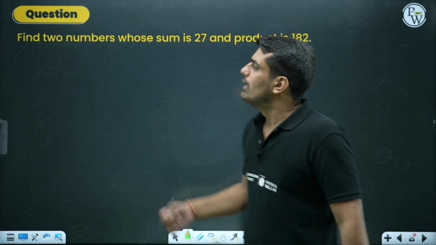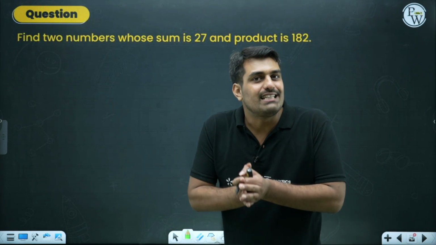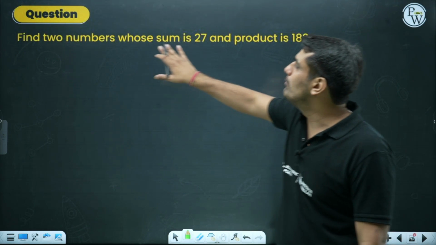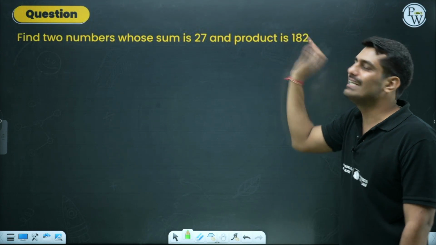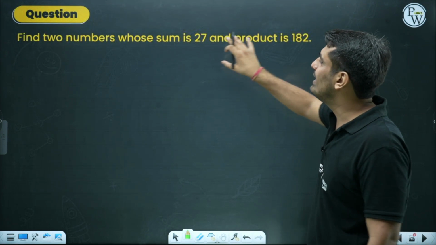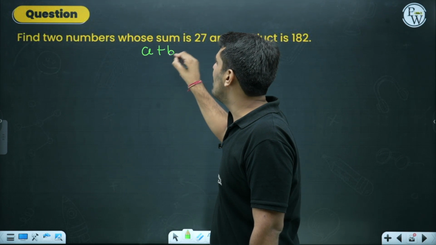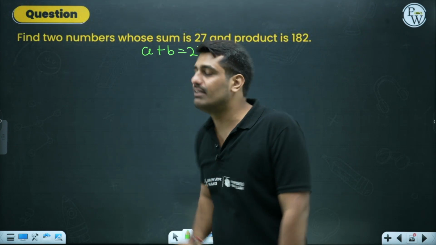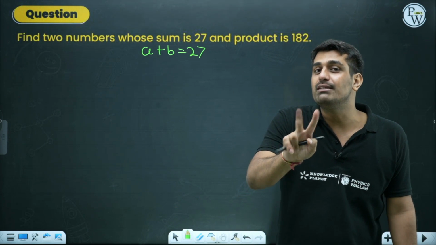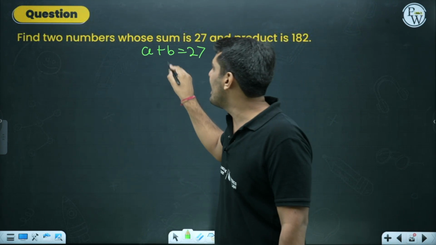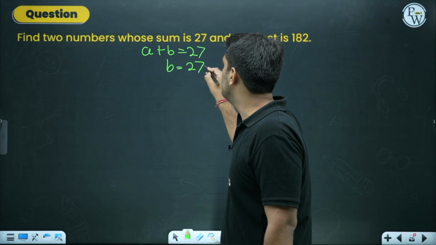Next one. This time involving numbers. Find two numbers whose sum is 27 and whose product is 182. A plus B, two numbers having the sum 27. But you don't need to use two variables. You need to use only one. So let me write B as 27 minus A.